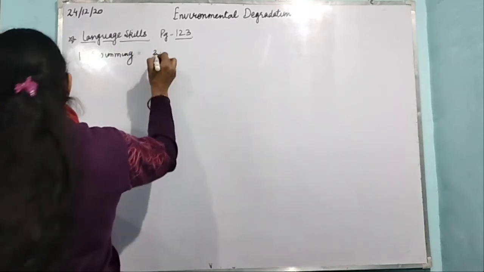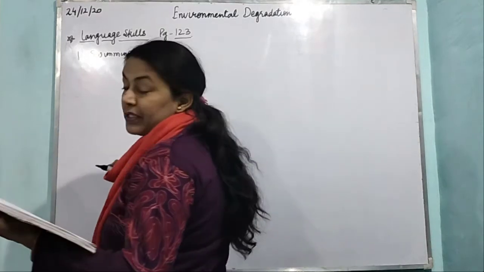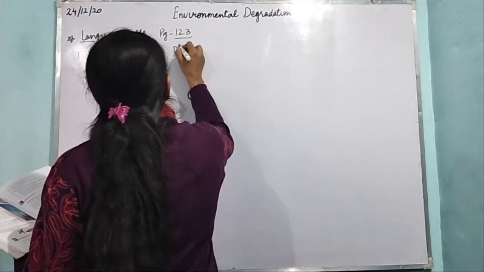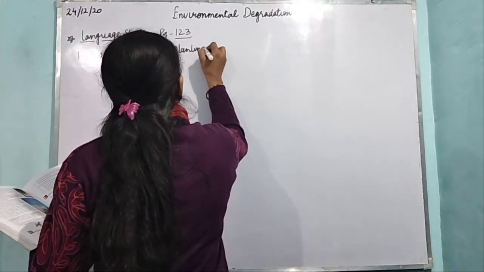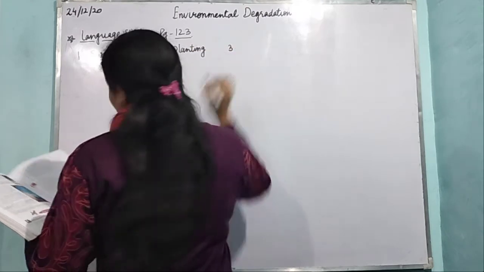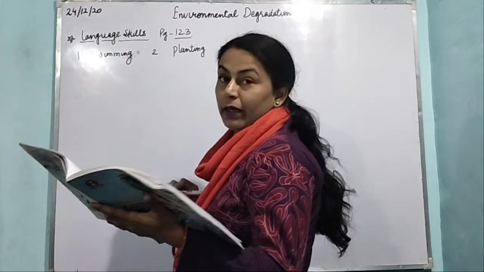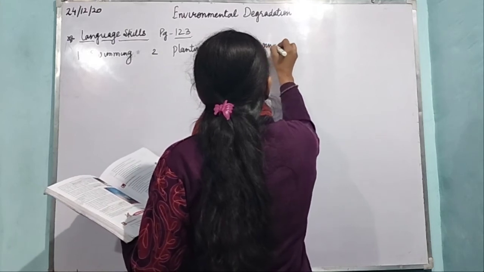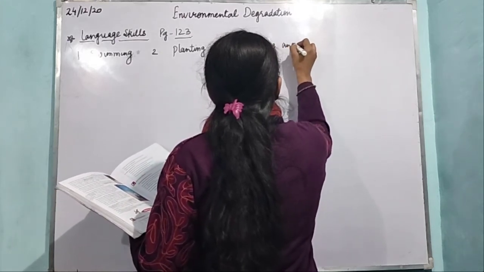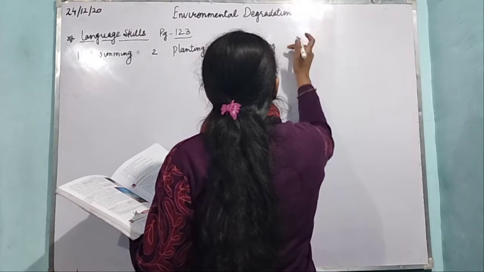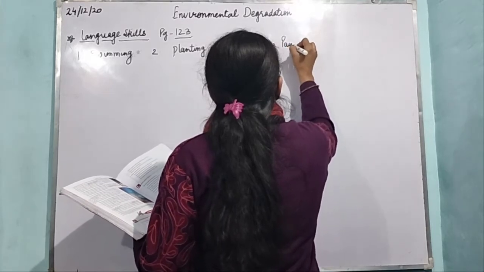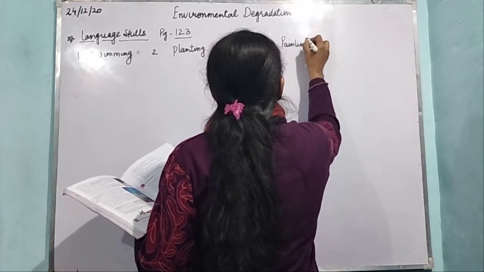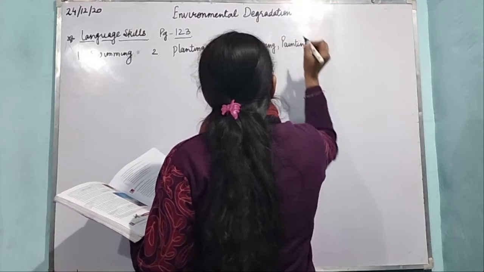Right. Second, they love planting trees. Planting. Third, you are good at drawing and painting. Drawing, painting.